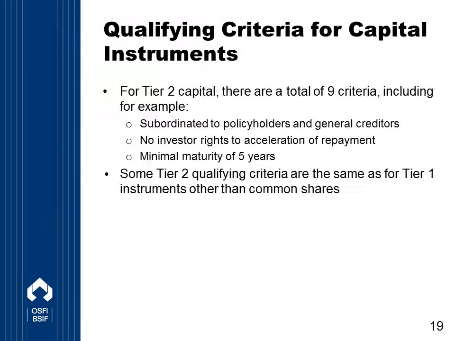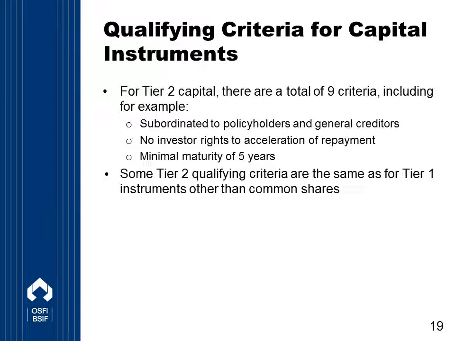Earlier we looked at the qualifying criteria for Tier 1 capital, so now on this slide we'll look at the qualifying criteria for Tier 2 instruments. Tier 2 instruments meet the Tier 2 qualifying criteria outlined in the LICAT guideline. As previously mentioned in the Tier 1 section, these criteria are the same as those introduced by OSFI on August 7, 2014 as part of the 2015 MCCSR guideline. For Tier 2, there are a total of 9 criteria that must be met for an instrument to qualify as Tier 2 in available capital.